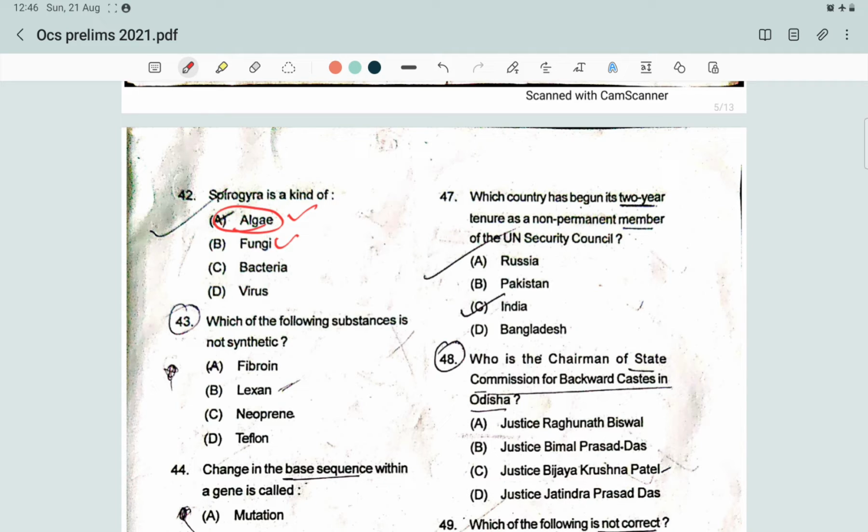Some bacteria help digest food, destroy disease-causing cells, and give the body needed vitamins. Then virus, as it is an extremely small entity which contains either RNA or DNA as the genetic material. They cannot survive without a host. It replicates only inside the living cell of an organism. So Spirogyra is a kind of algae.